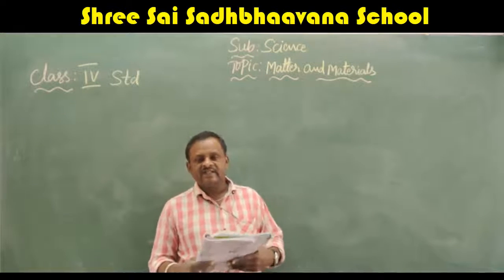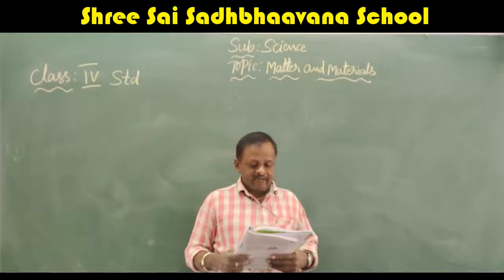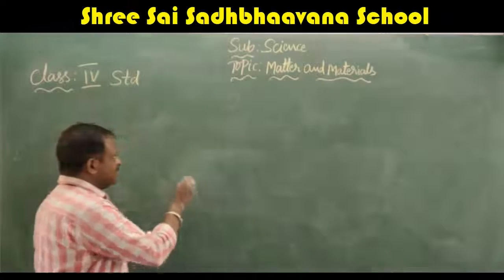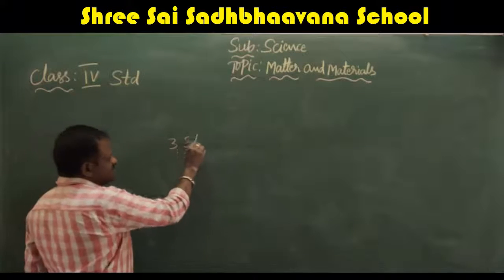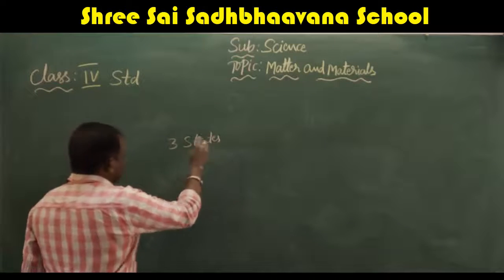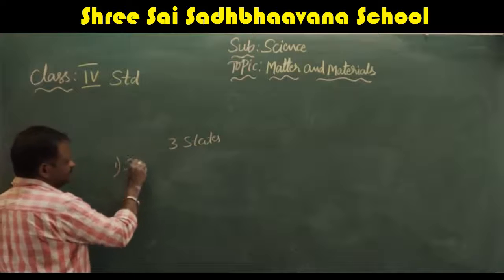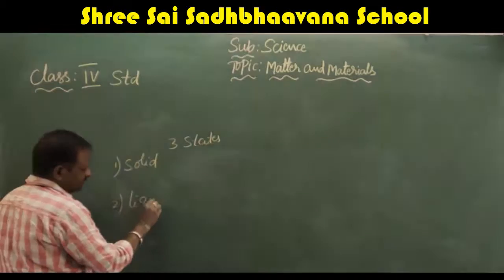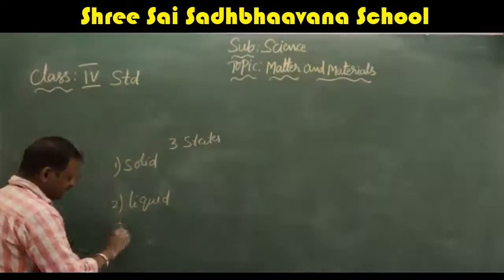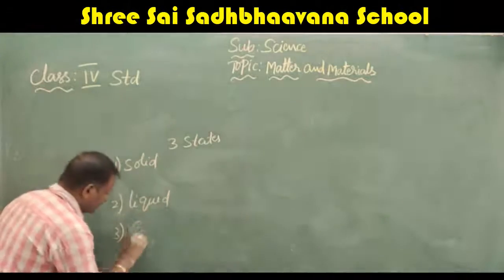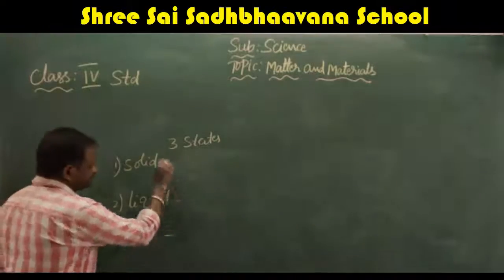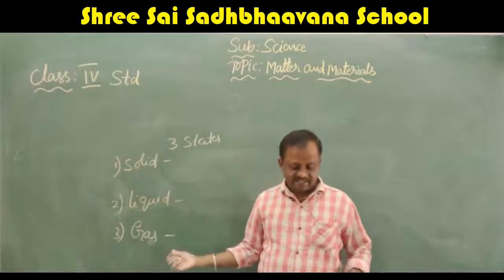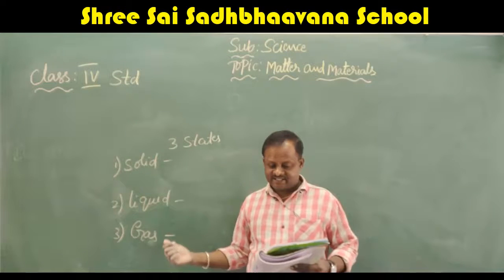There are 3 types of matter. That means matter exists in 3 states. Which are they? First one is solid. Second one is liquid. Third one is gaseous state, or we call it gas.